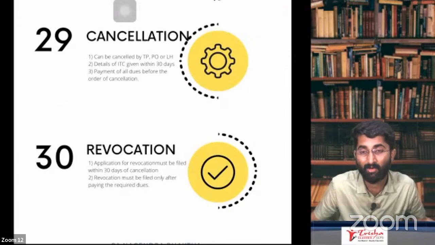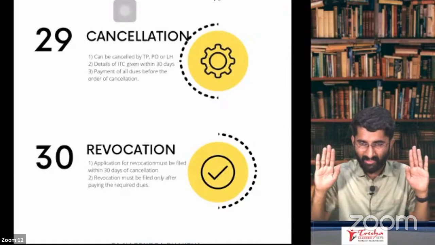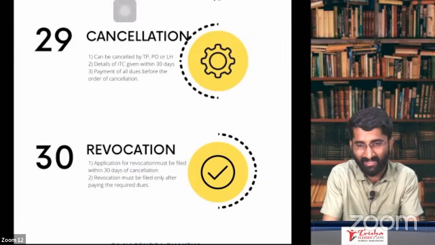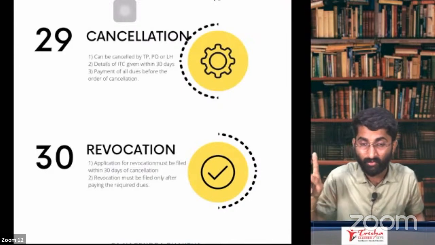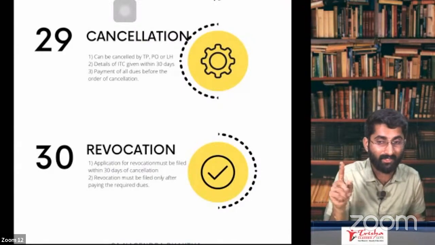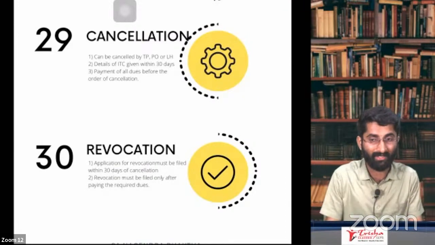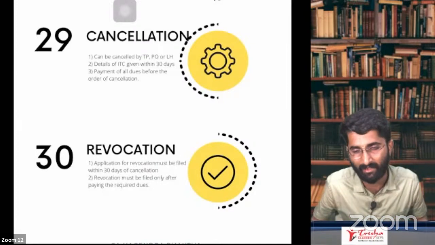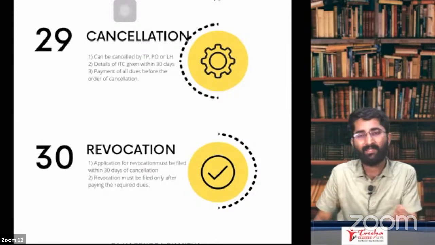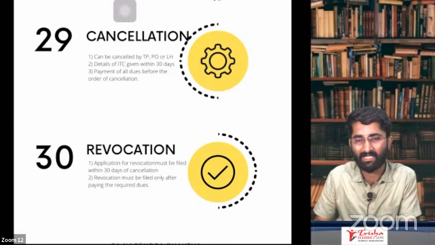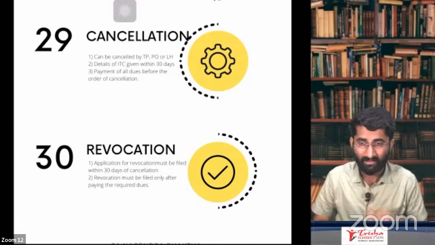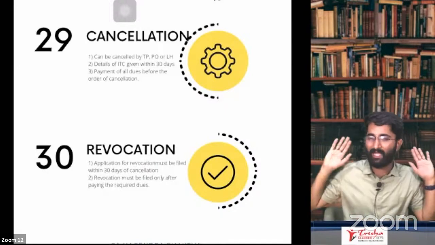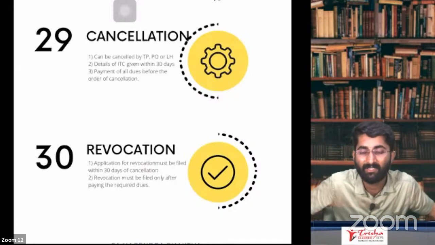Next one is revocation. Sir, I am the registered person. I have applied for cancellation. I got the cancellation. Can I revoke the cancellation? No. You cannot revoke the cancellation if you applied for cancellation and you got the cancellation. Now you want to revoke? No, not possible. Please do remember that. What is the meaning of revocation? Taking back. The registration was cancelled, so I want to take the registration back.